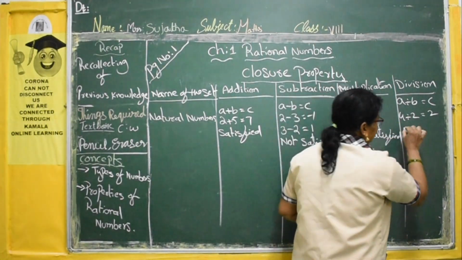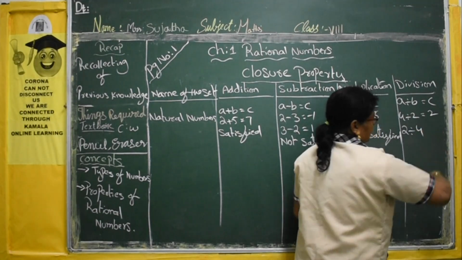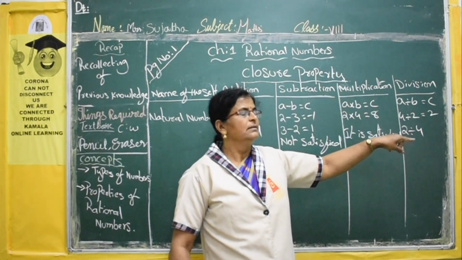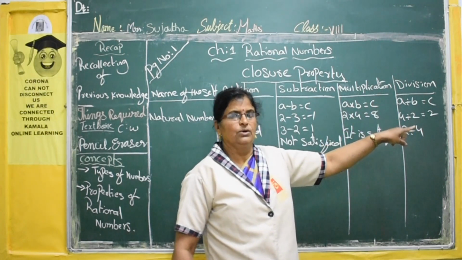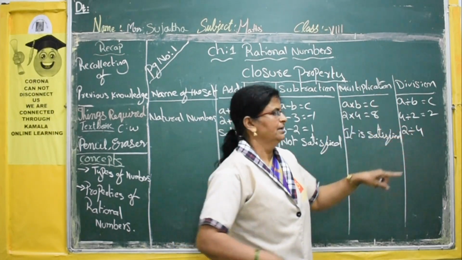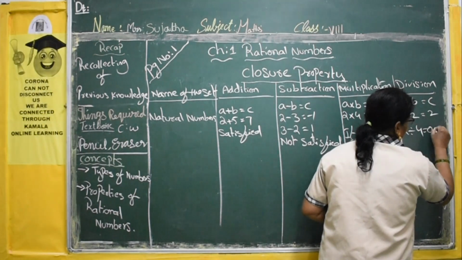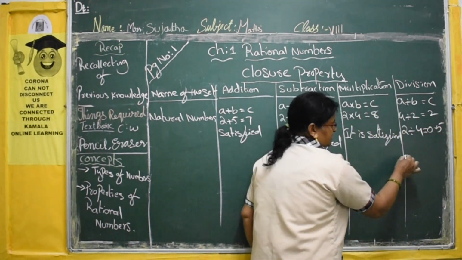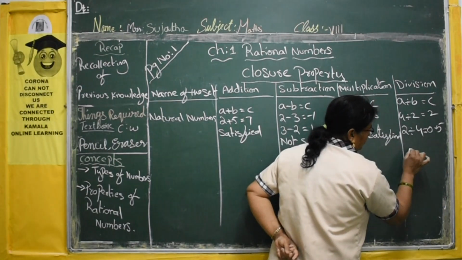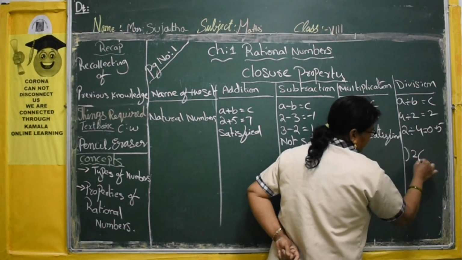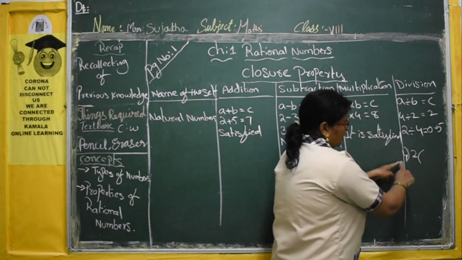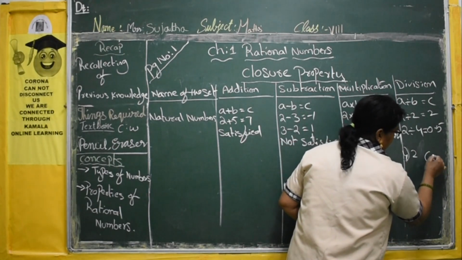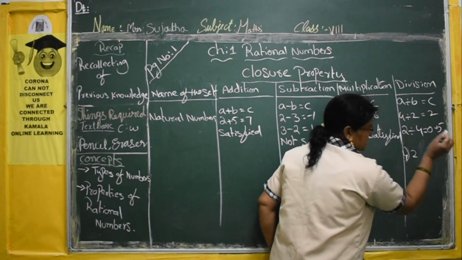Suppose like this, if I do 2 divided by 4, shall I get a natural number? No, I will get a decimal. That is 0.5. For 2 divided by 4, in the 4 table, will 2 come? No. So what will we do? We put 0 and a decimal point.